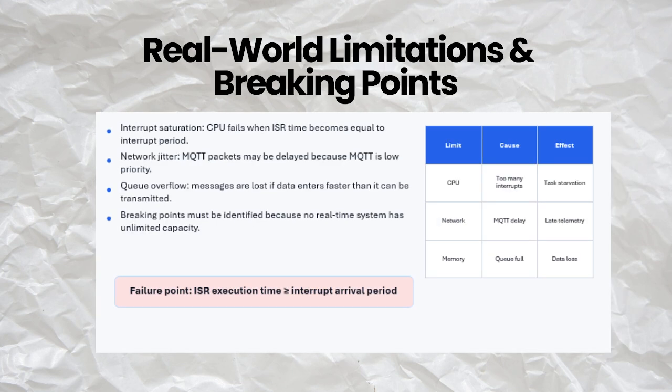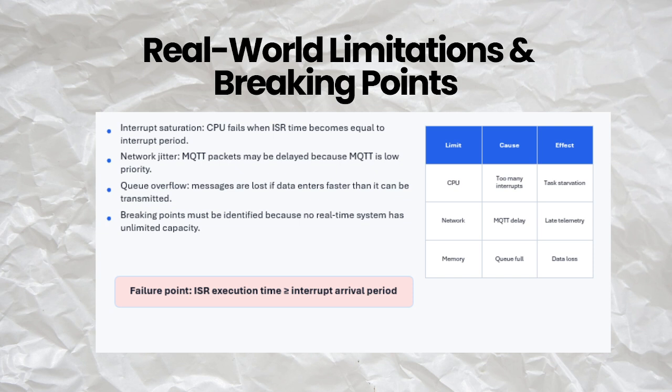Next is real-world limitation and breaking points. Although the system works under the tested condition, every real-time system has limitations. The first limitation is interrupt saturation. This occurs when the ISR execution time becomes equal to or longer than the interrupt arrival period. At this point, the CPU spends almost all its time entering and executing interrupts. As a result, the RTOS and user threads may be starved.